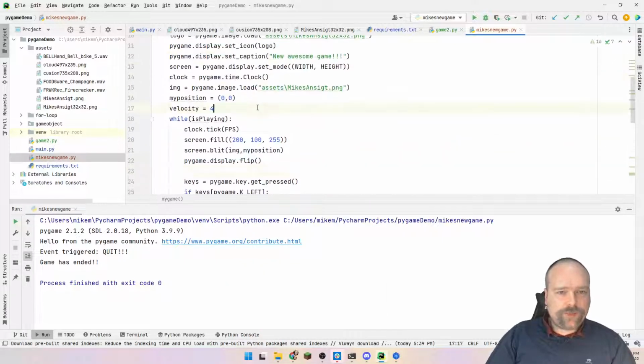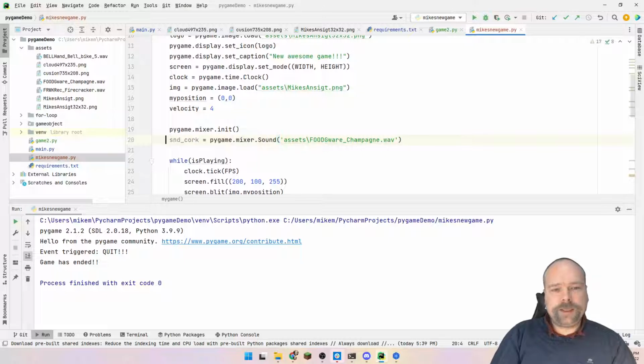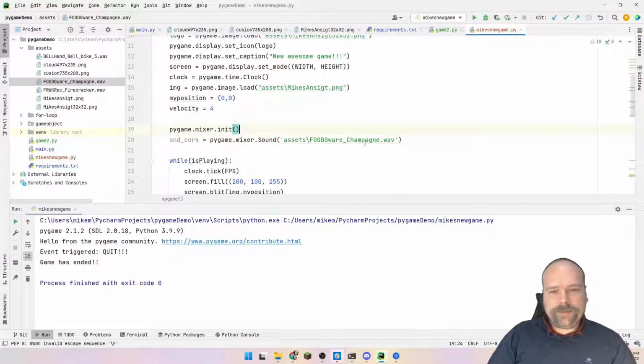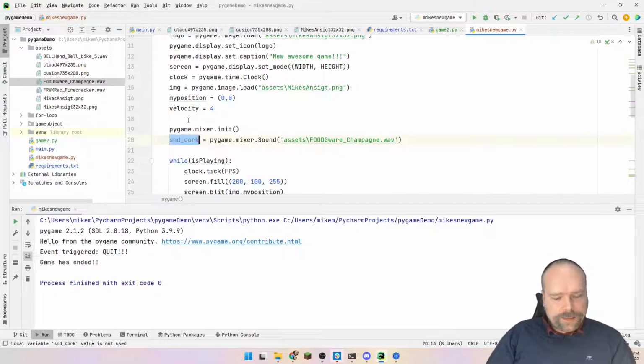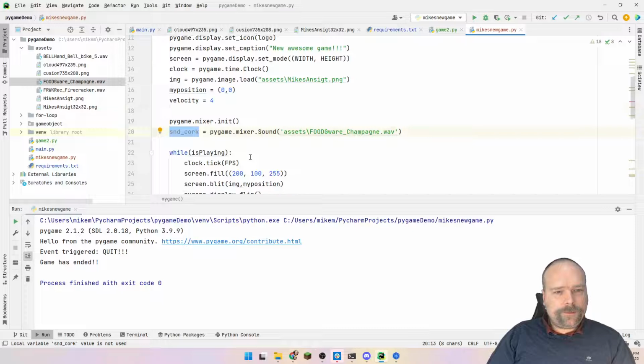So I'll go outside the loop, then I'll initialize the mixer, and then I will create a new sound named sound cork, and it is placed inside my assets folder. And it has this name right here. It's a weird name. I found it somewhere with free sounds. Here we have the cork sound.